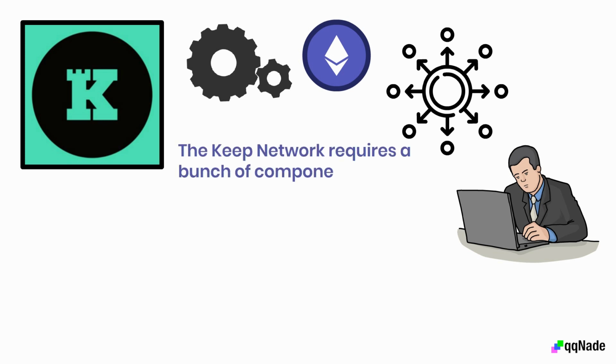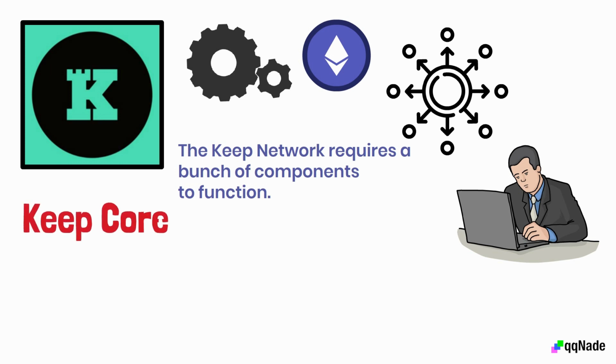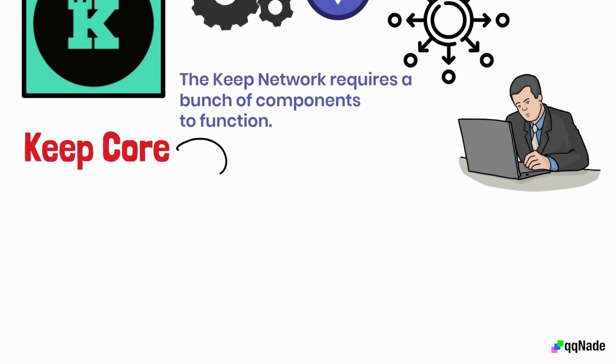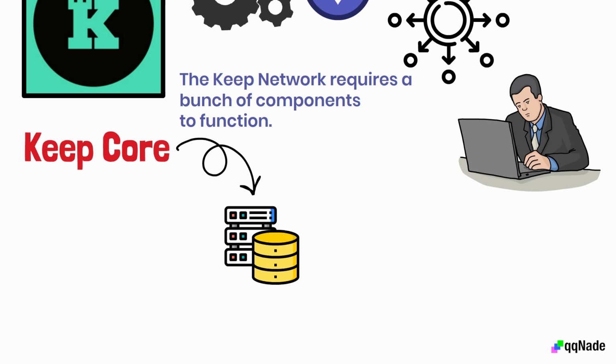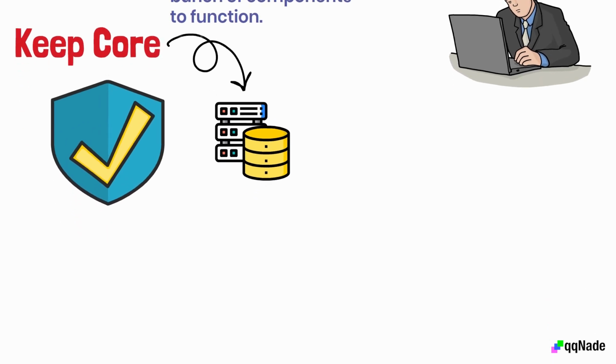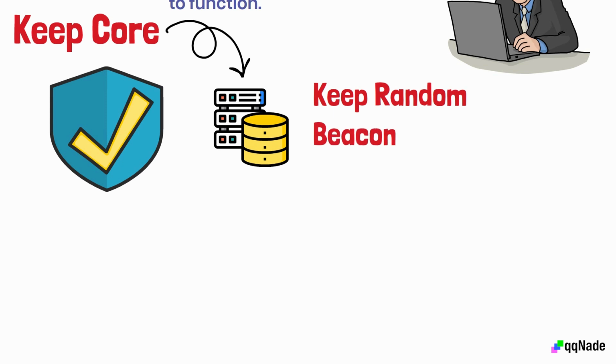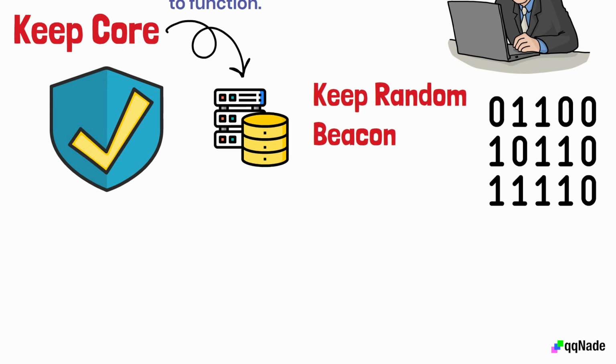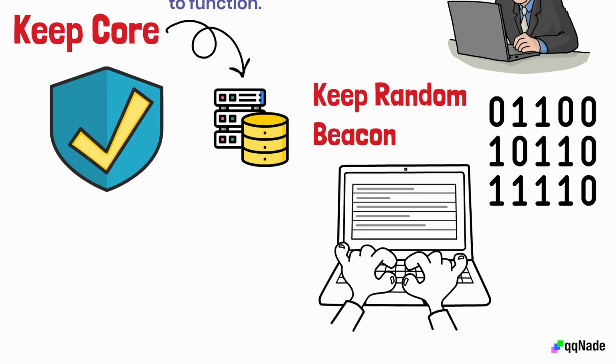The Keep Network requires a bunch of components to function. The first is the Keep Core. The Keep Core is the major component of the network. It identifies as a technology for off-chain storage and computation. Keep Core provides a secure and decentralized environment for storing data and executing computations. Another essential feature that helps the Keep Network stay relevant is the Keep Random Beacon. It's a random number generator that provides the randomness of the network. This is a method for choosing participants for tasks the network requires, like signing transactions or performing computations.